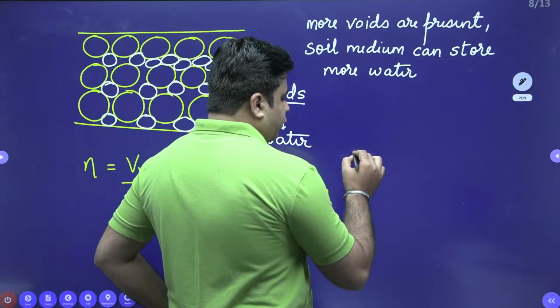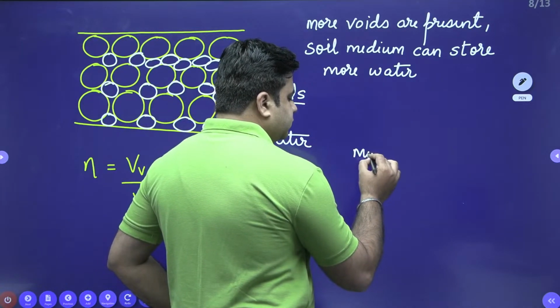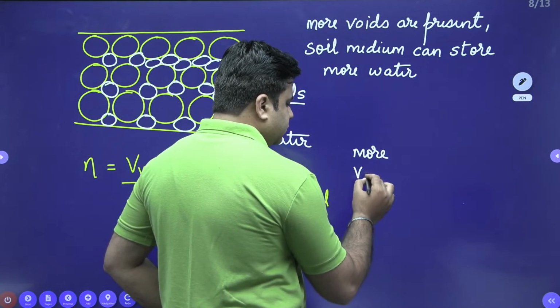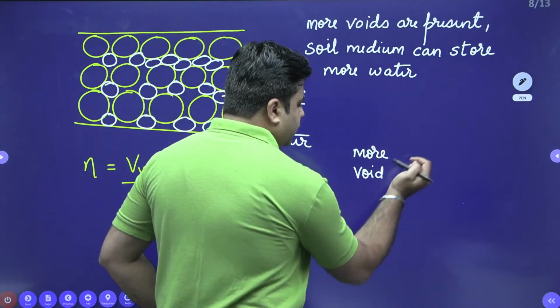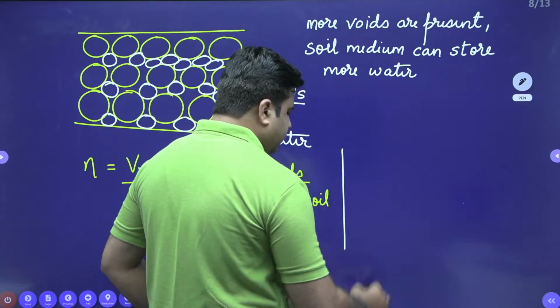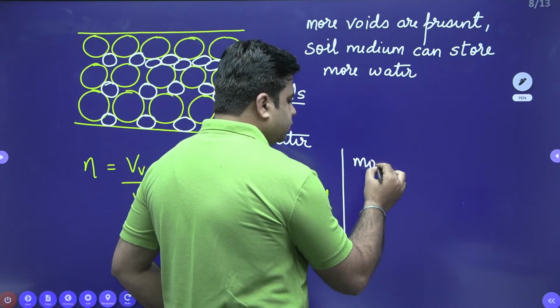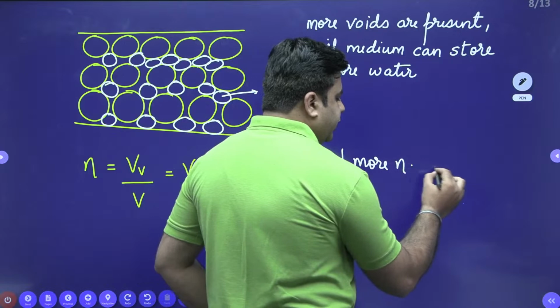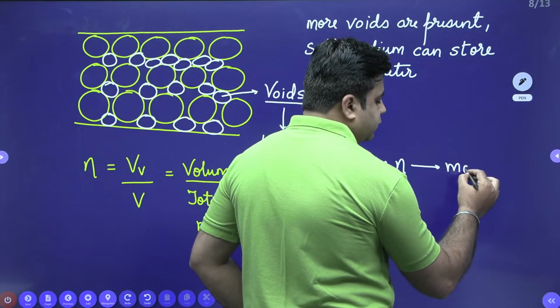More the number of voids, or I'll start like this: more the porosity, it means more voids.